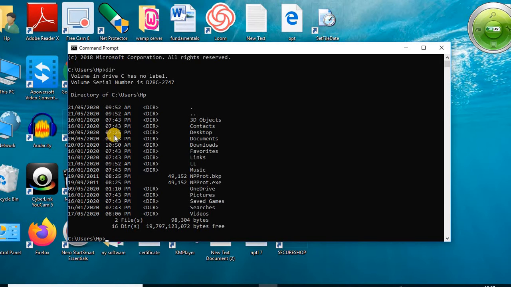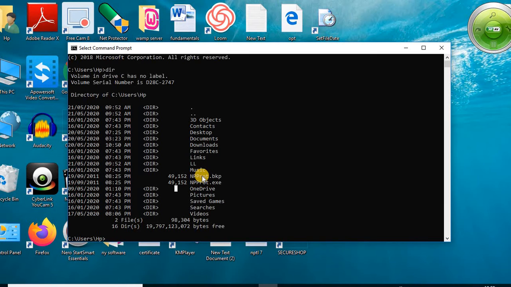So this is the creation date, this is the creation time, and dir displays angle bracket DIR. So it specifies that this is a directory. In front of some files the DIR doesn't appear, it means this is a file. So in front of a file it displays numbers, 49,152 for example. So this is the bytes which the file occupies.